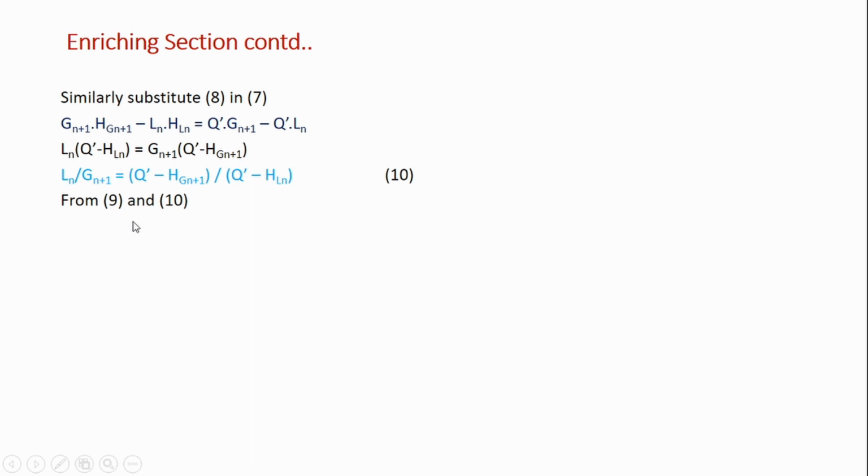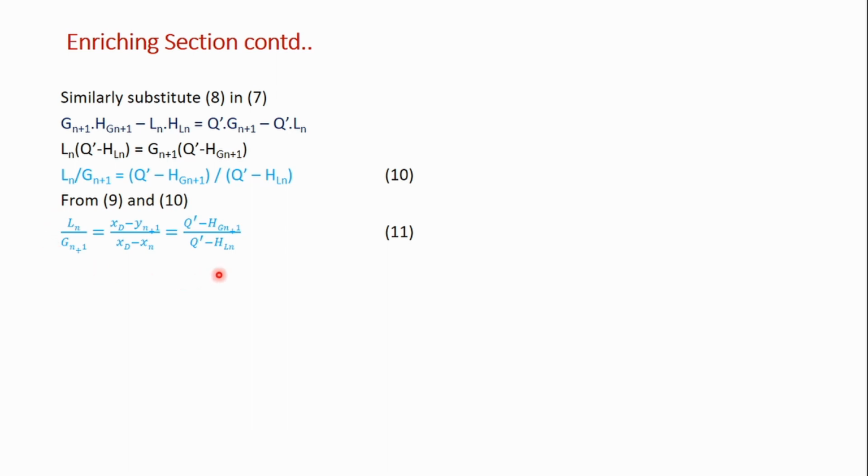So from equations 9 and 10, I can write Ln by Gn plus 1 is equal to xD minus yn plus 1 by xD minus xn, which is equal to Q dash minus HGn plus 1 by Q dash minus HLn. So the two equations for Ln by Gn plus 1 are summarized over here. So what do we see from this? We see that this expression can be represented as a straight line,